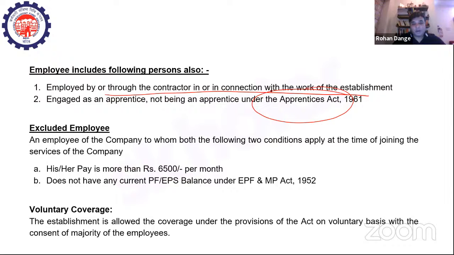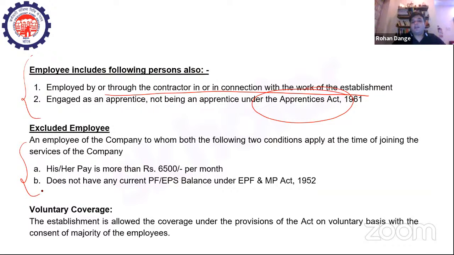Now it is also important to understand which persons are excluded, because inclusion criteria and exclusion criteria are generally asked in the exam. That goes without saying, right? So you should know what the inclusion criteria and the exclusion criteria are. Here I have enlisted the inclusion criteria for you, but there is an exclusion criteria also. What is the exclusion criteria? That you cannot be a part of the EPF scheme if your salary or your take home pay is more than 6,500 rupees per month, right? At the time of joining, right?